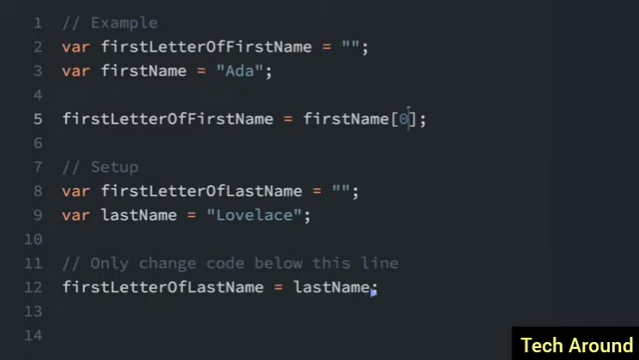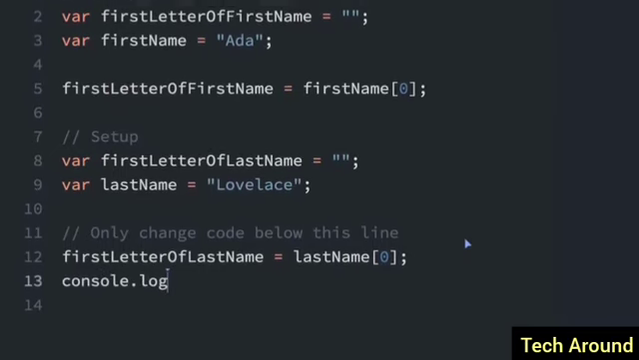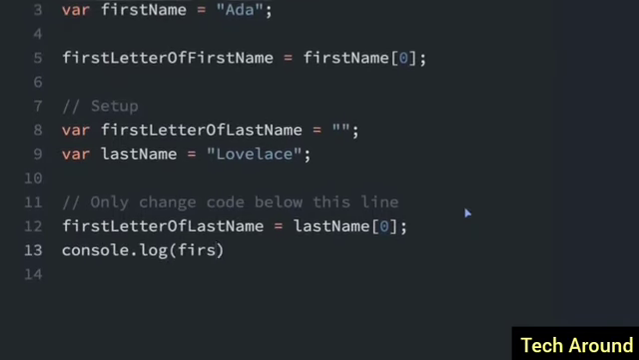Let's say we want to get the first letter of the last name. Again, I'm just going to do the bracket notation and put a 0 here. If I wanted the second letter, the O, I would put a 1 here. So if I console.log, we can see what it came up with. So console.log, first letter of last name. And if we look in the console, L, because the first letter of the last name is L.